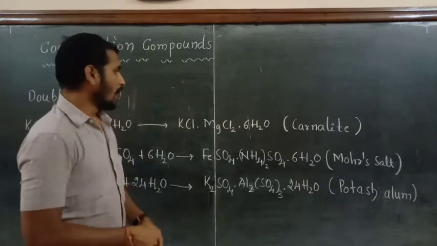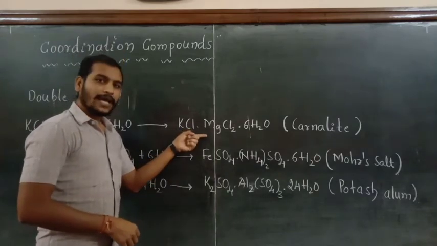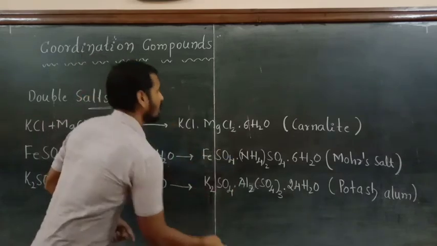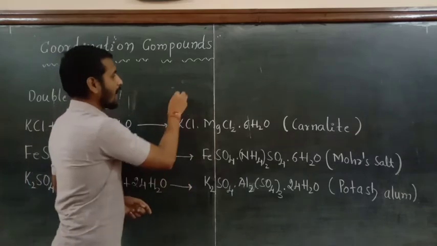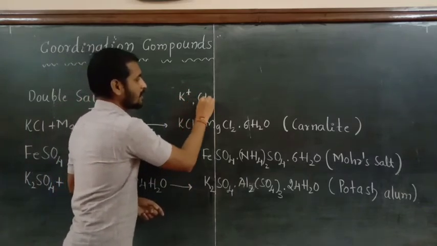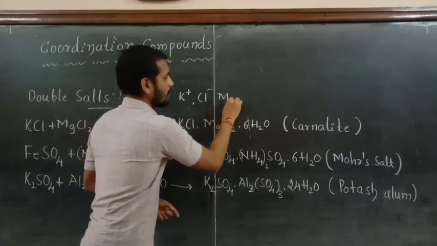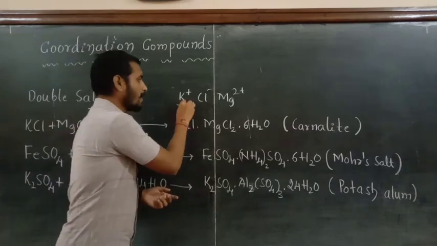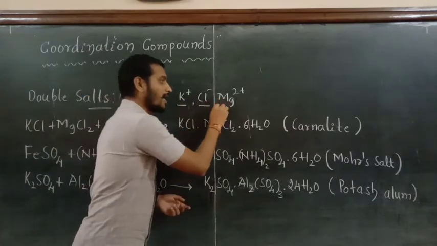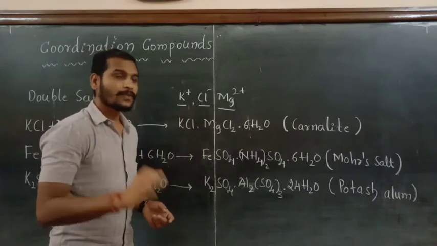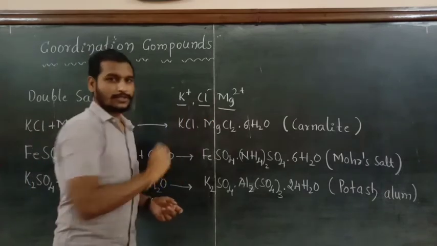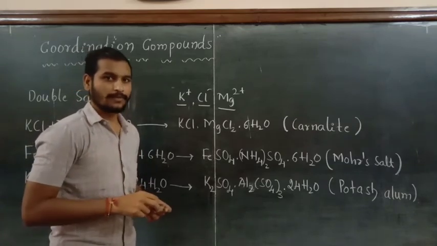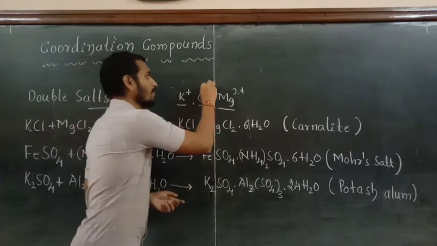For example, if you mix carnallite in the proper solvent, it dissociates into its ions: K plus, Cl minus, and Mg2 plus. If you test for K plus, Cl minus or Mg2 plus, you will get a positive test for these ions. For example, if you test with silver nitrate solution, you will get a positive test for the chloride ion.